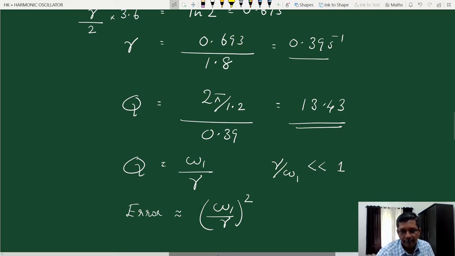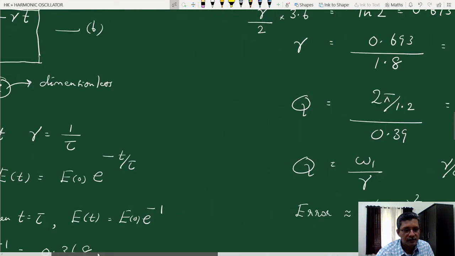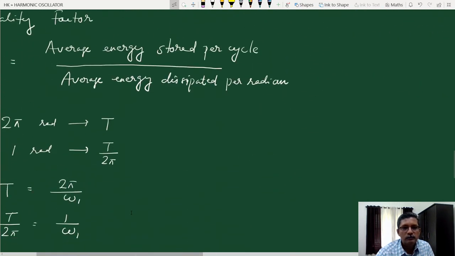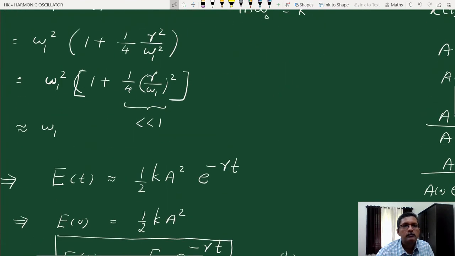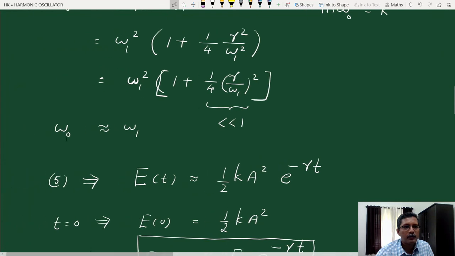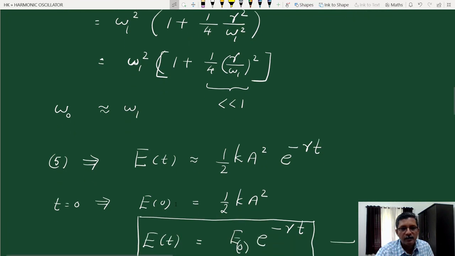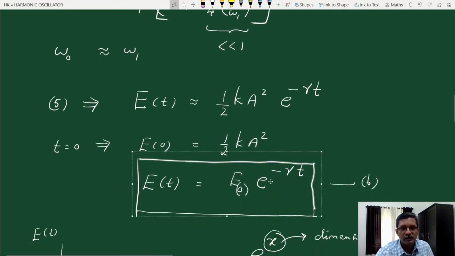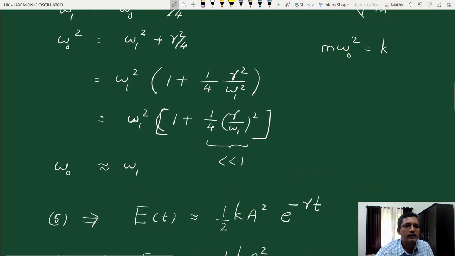See, in the previous class, when we made an approximation between omega 0 and omega 1 in the derivation of the energy expression, how the energy varies exponentially, in one step we replaced omega 1 by omega 0, and we made the substitution m omega 0 square equal to k.